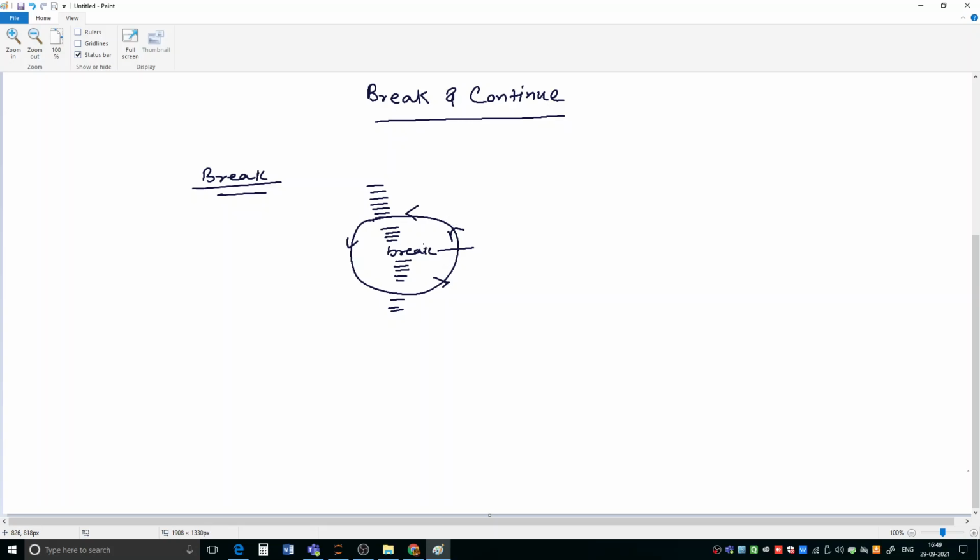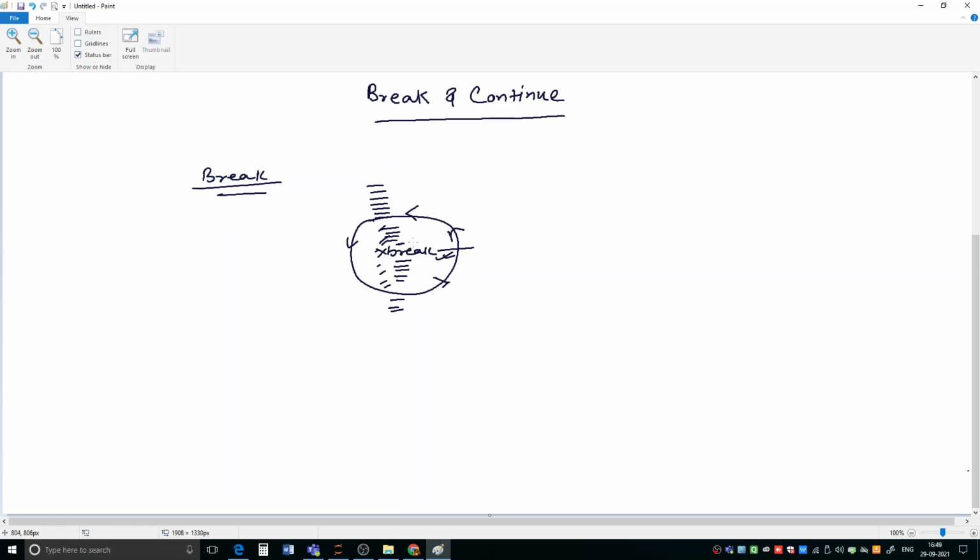The break statement is based on some condition, so it will execute only if this condition is true, otherwise it will not execute. When the break statement is not executed, all the statements inside the loop will execute except the break statement. Okay, and again the control will come here, and again all the statements will execute except the break statement.